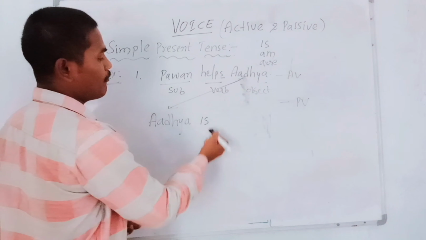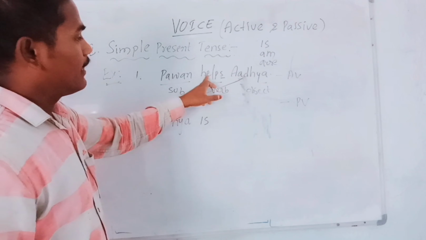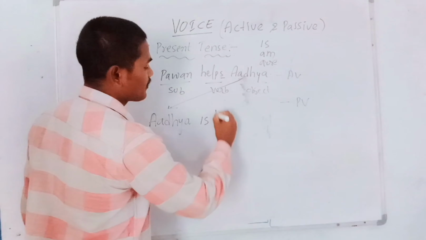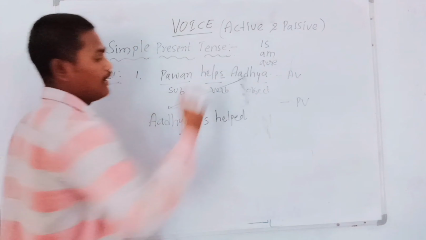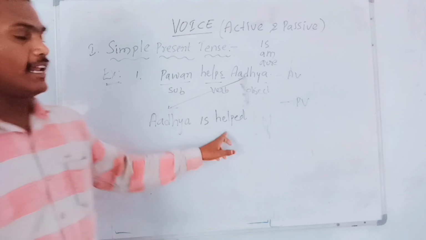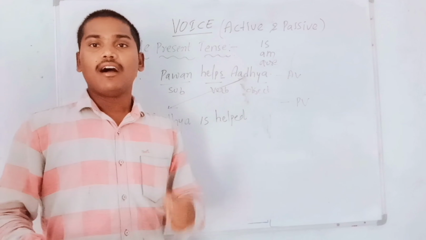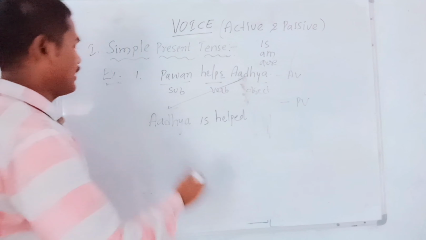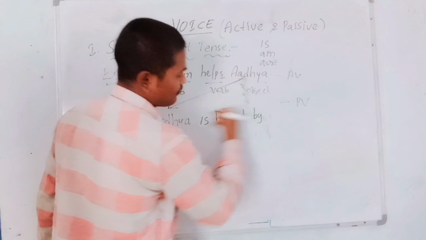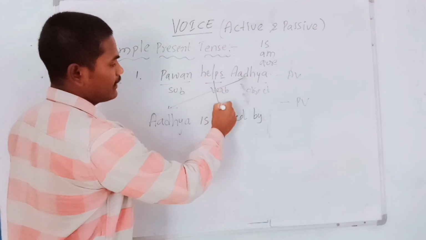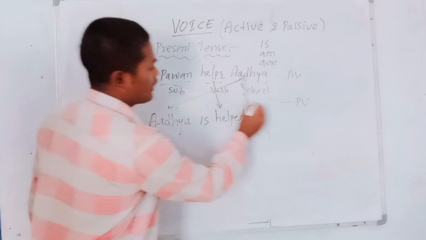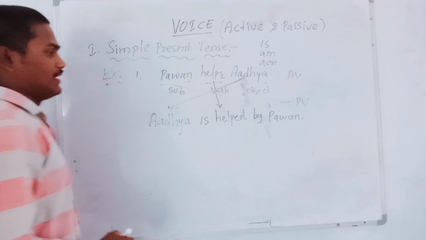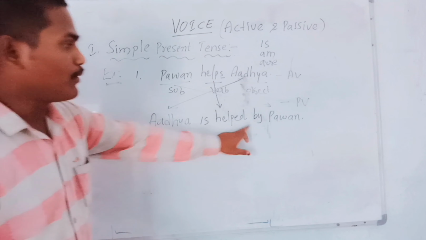So here now we have to write V3 verb form. Here, help is a V1. But what is the V3 of that verb? Helped. Okay. So, Adya is helped. What I told you: after V3 in passive voice we need to write by preposition. So definitely, Adya is helped by. Now it came in the same place. Now the subject becomes object position: by Pawan. Now it's completed. So, Adya is helped by Pawan.